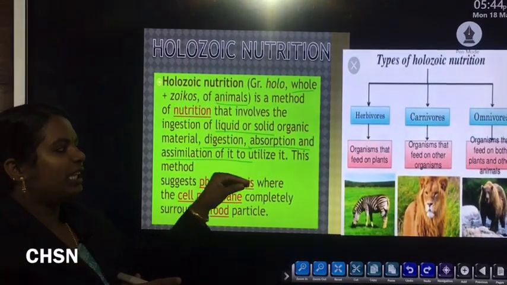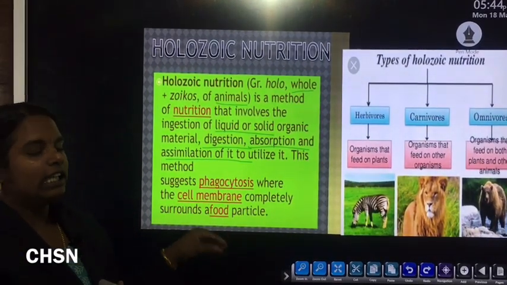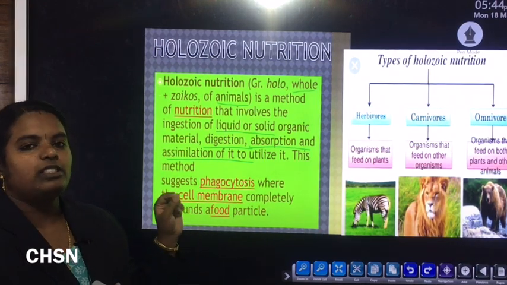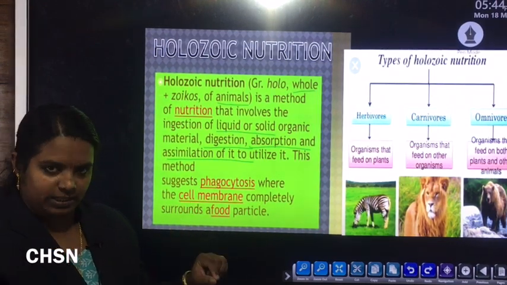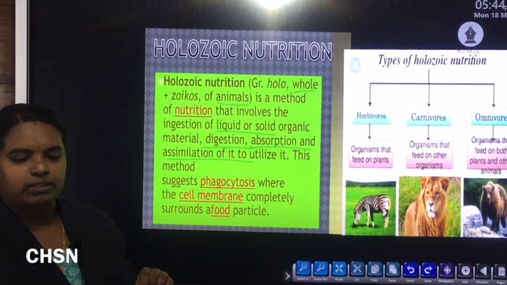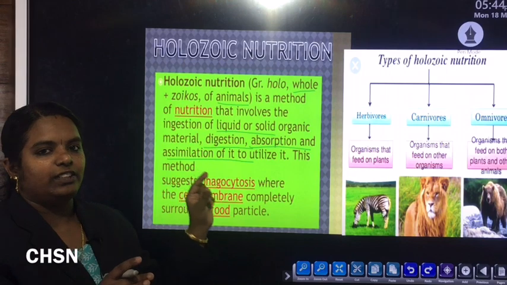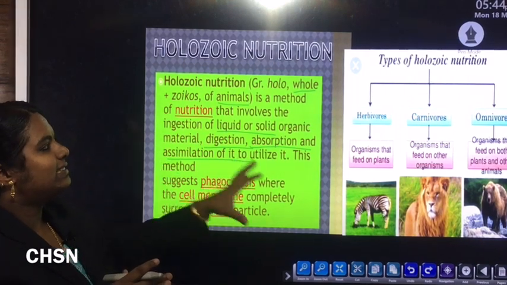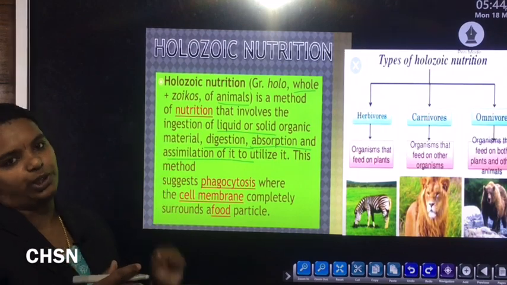So this division is based on the type of food they eat, or their feeding habit. The organisms are mainly categorized into three groups: herbivores, carnivores and omnivores. Actually, it is a type of holozoic nutrition.